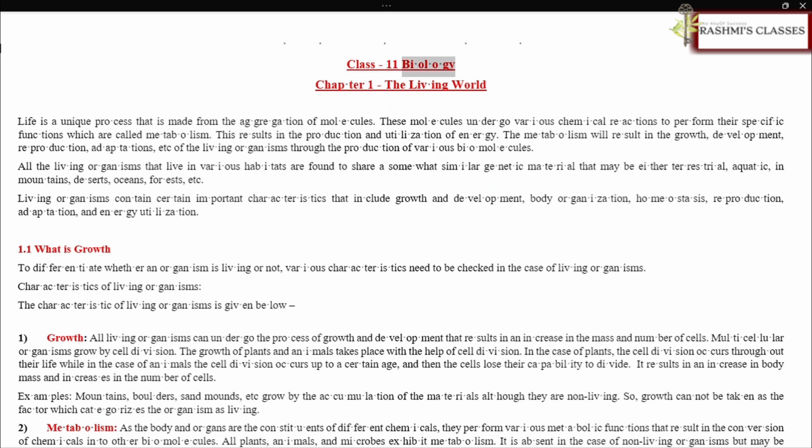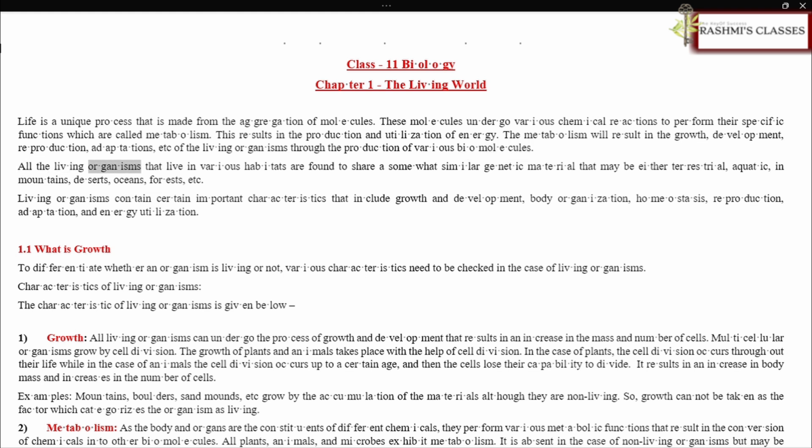Class 11 Biology. Chapter 1, The Living World. Life is a unique process that is made from the aggregation of molecules. These molecules undergo various chemical reactions to perform their specific functions, which are called metabolism. This results in the production and utilization of energy. The metabolism will result in the growth, development, reproduction, adaptations, etc. of the living organisms through the production of various biomolecules.